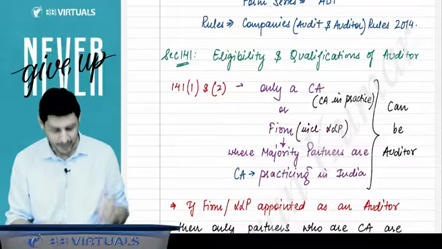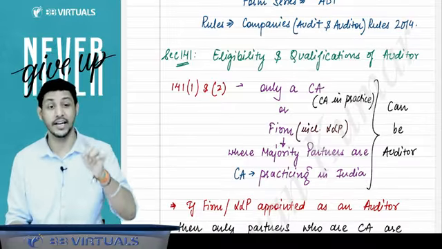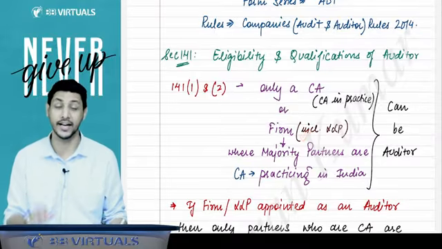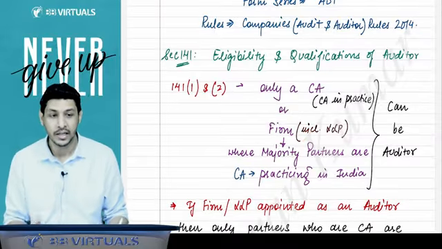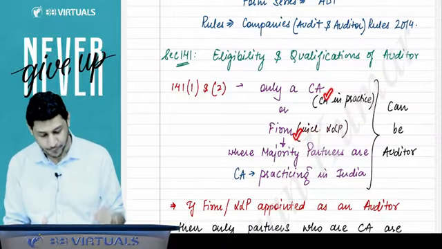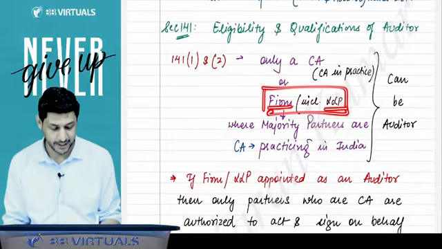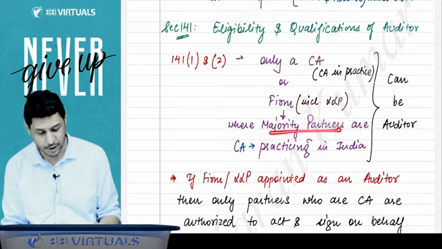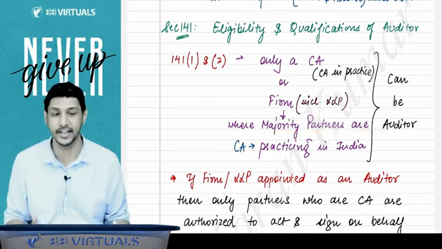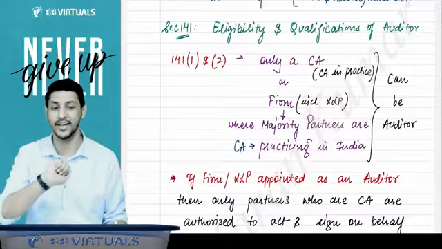We will discuss that later on. So only a CA who is in practice can be the auditor, and a firm or an LLP can be the auditor. But remember one point: the firm or LLP must have the majority of partners who are practicing CAs in India. Then only that firm or LLP can be appointed as an auditor.